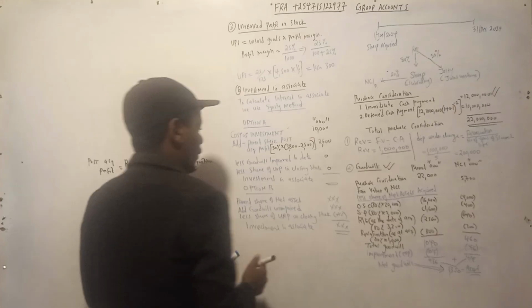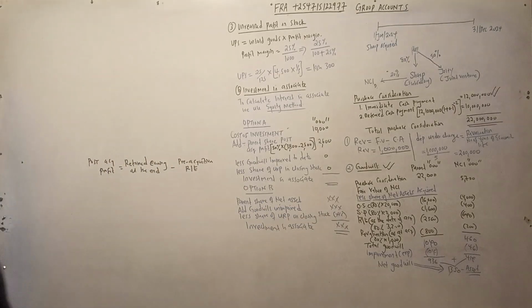Now, find the final figure, investment in associate. So how much is it? This one is 650 actually.